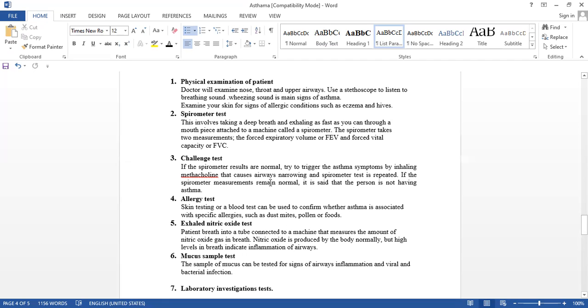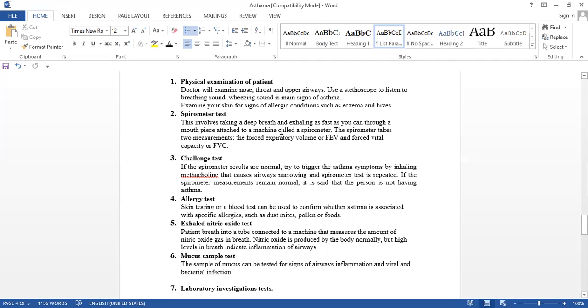Methacholine is actually a cholinergic drug. It causes bronchoconstriction, narrowing, and the spirometry test is repeated, and if the spirometer measurement again comes normal, then we say that the person does not have asthma.